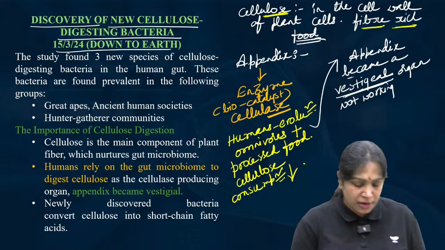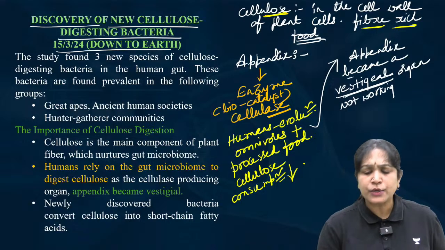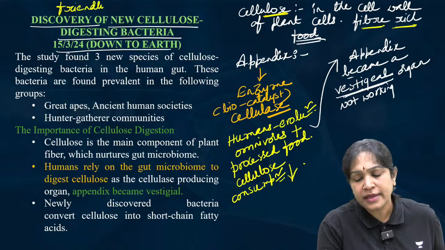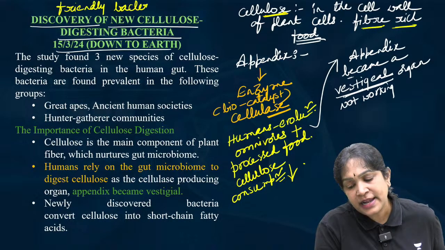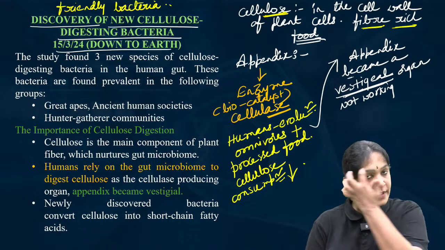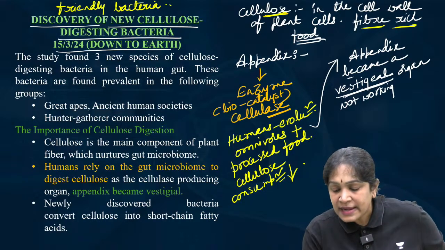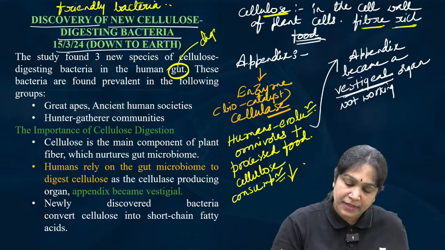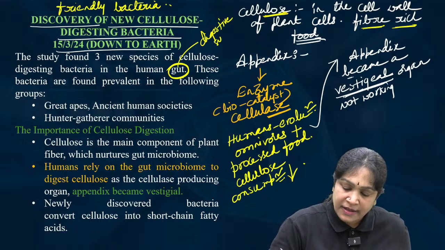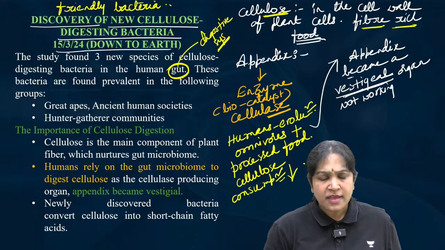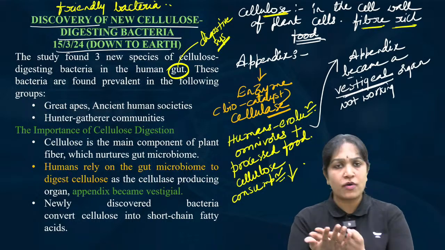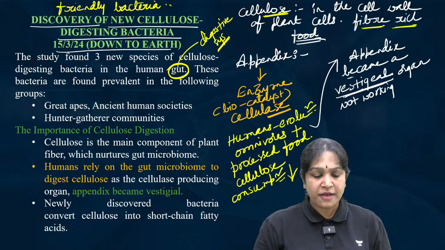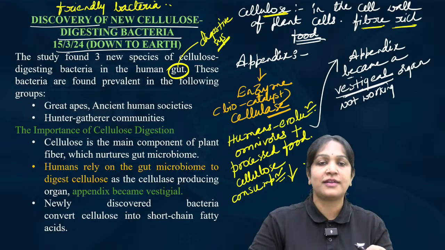In some earlier discussion, if you remember, I told you that we have some friendly bacteria in our body, right? They are mainly present in the gut. Gut means what? Our digestive system. We have them all over the body, for example on the hands, on the skin, on the hair, in the mouth, everywhere.